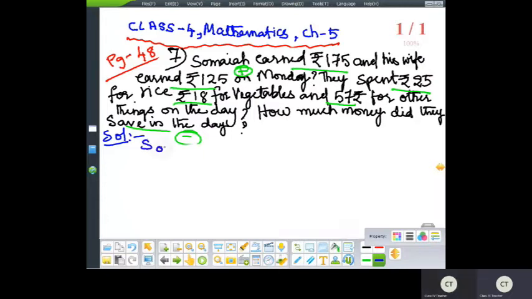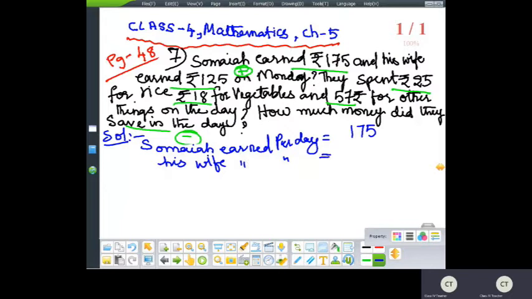Somaya earned per day is equal to 175. His wife earned per day is equal to 125 rupees.